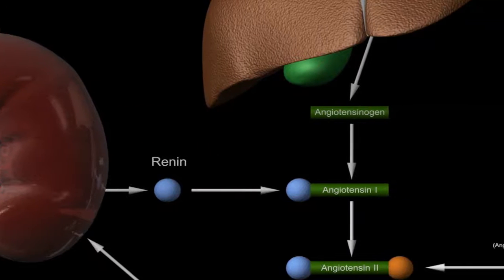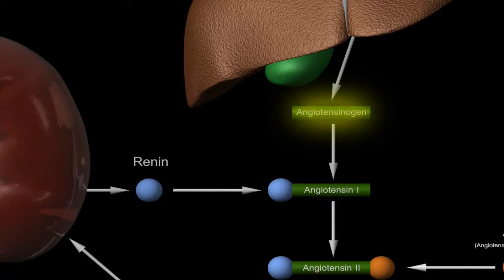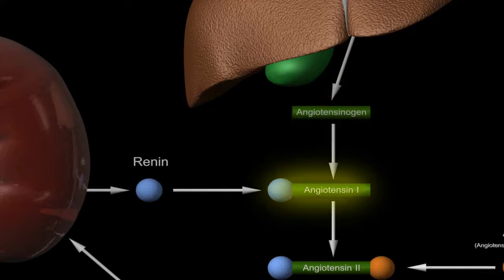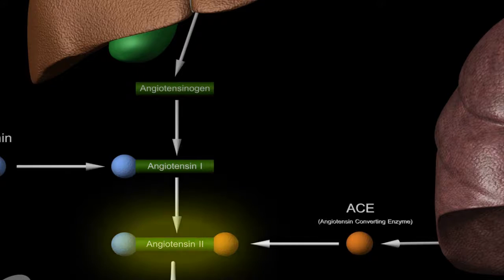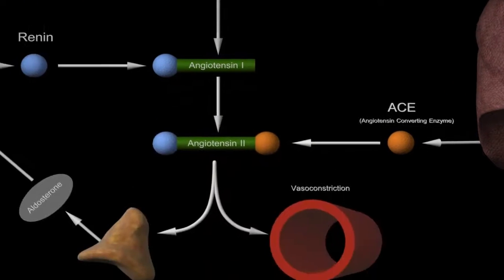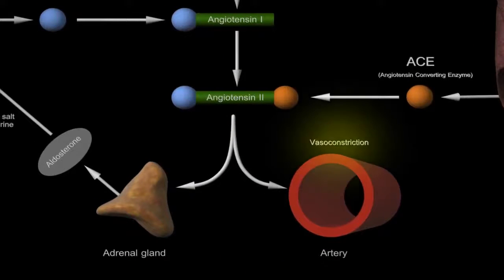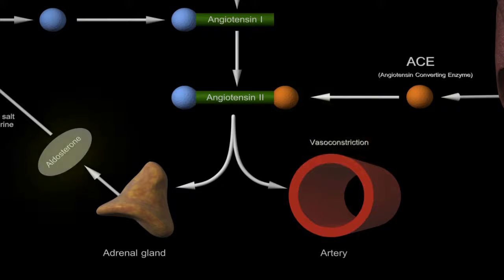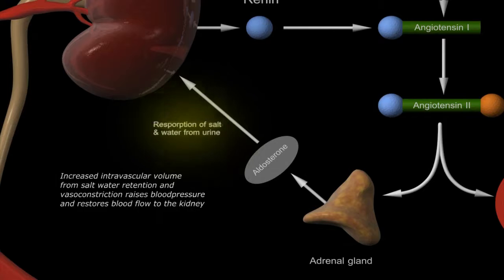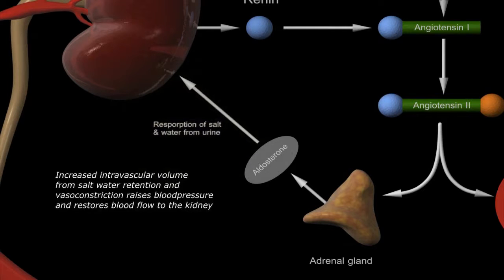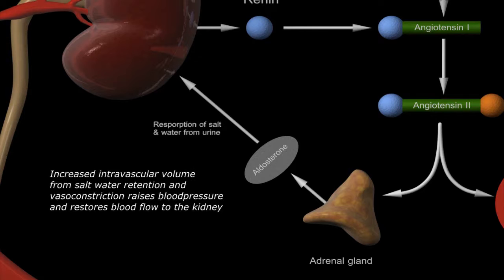Renin acts on a hormone precursor from the liver called angiotensinogen, converting it to angiotensin 1. A second enzyme produced in the lungs, called ACE, or angiotensin converting enzyme, acts on angiotensin 1, converting it to angiotensin 2, the active form of the hormone. Angiotensin 2 then acts on both the arteries and adrenal glands, causing constriction of the peripheral blood vessels of the arms and legs, and secretion of another hormone from the adrenals called aldosterone. Aldosterone causes the kidneys to absorb salt and water from the urine. The combination of vasoconstriction and salt and water retention increases blood pressure and restores blood flow to the kidney.